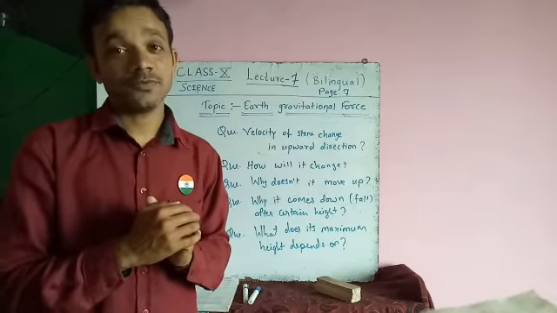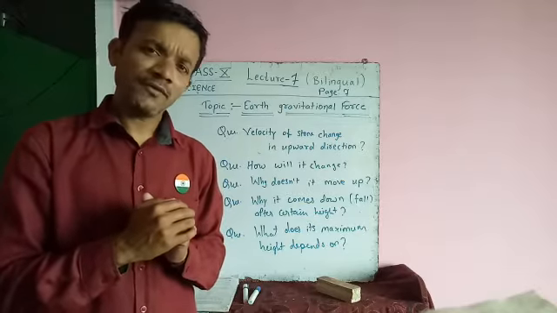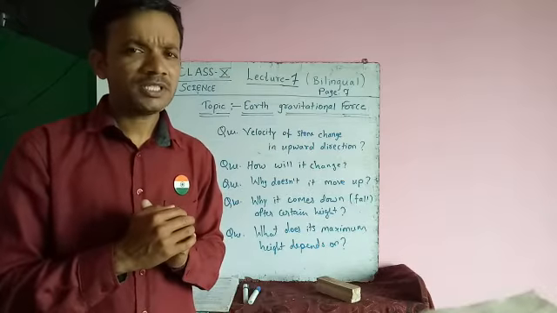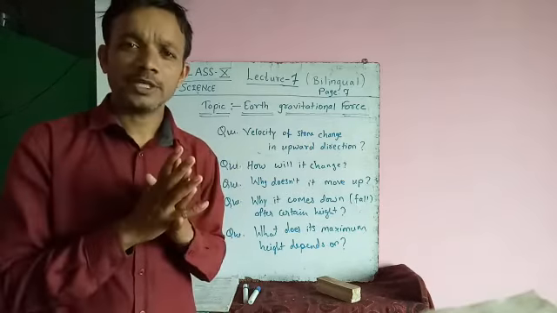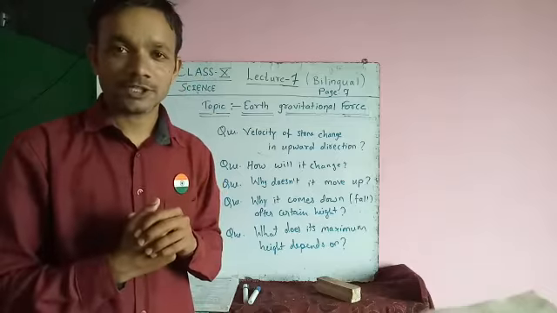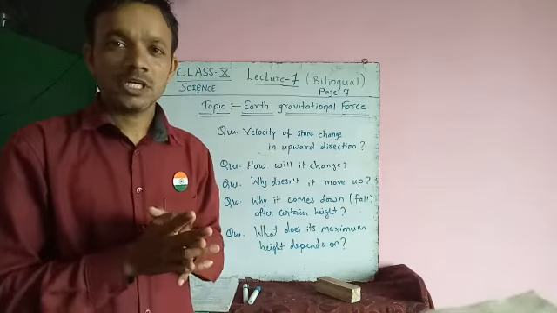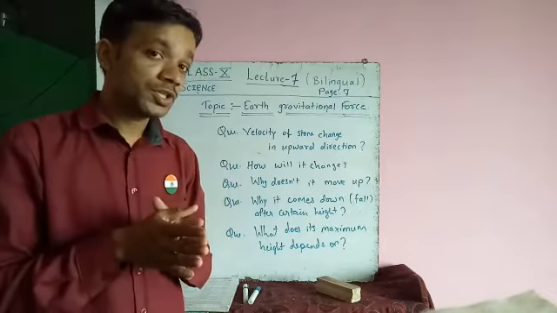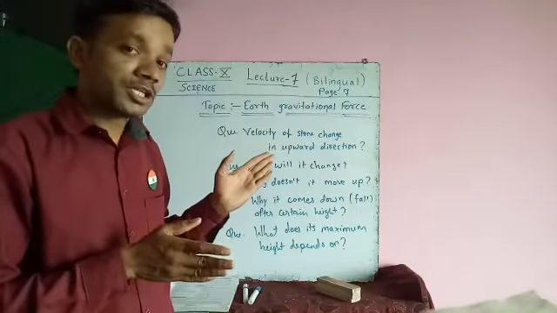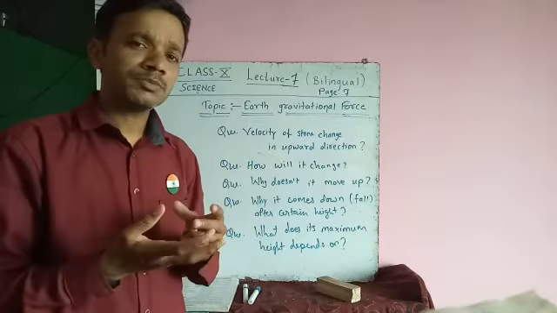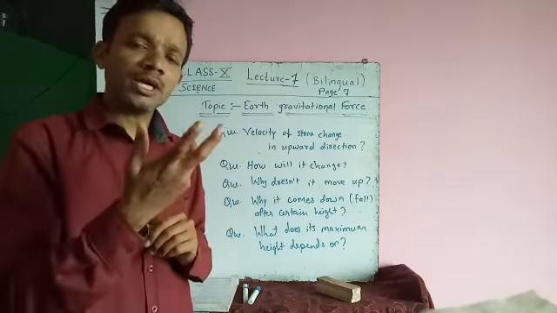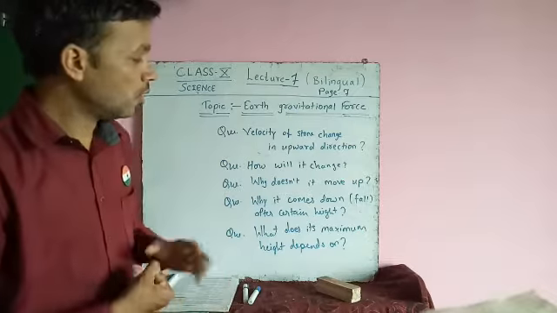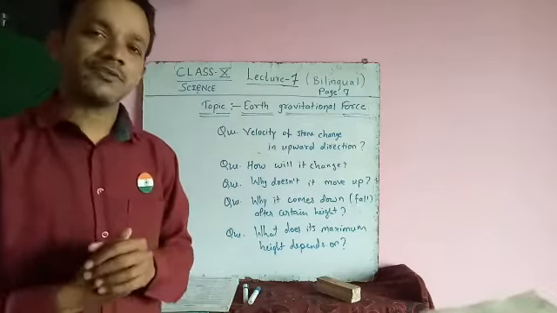Yes, this is because of the gravitational force. After reaching a particular height, the velocity of that object is zero, which means it stops at that point and returns back in the direction of the earth, toward the center of the earth. This is the reason that any object, not only a stone but any object, when thrown in a vertically upward direction, has to come back to the earth, towards the center of the earth. So all these things are because of Earth's gravitational force.